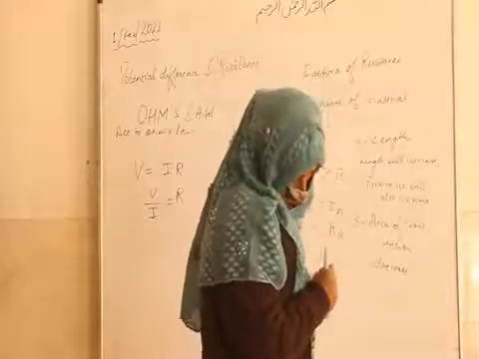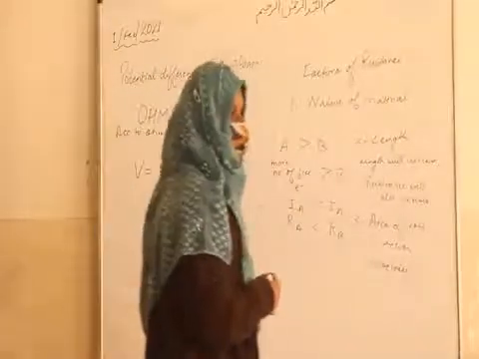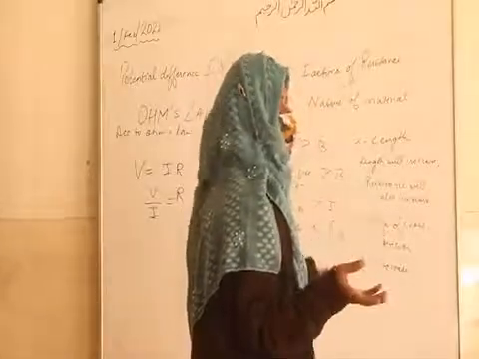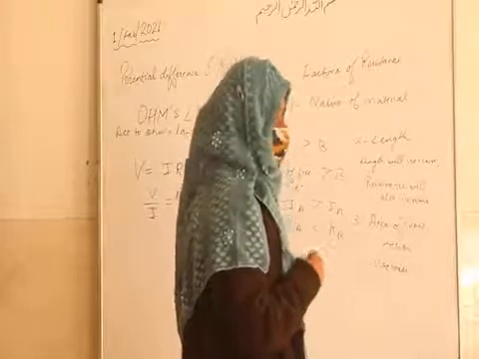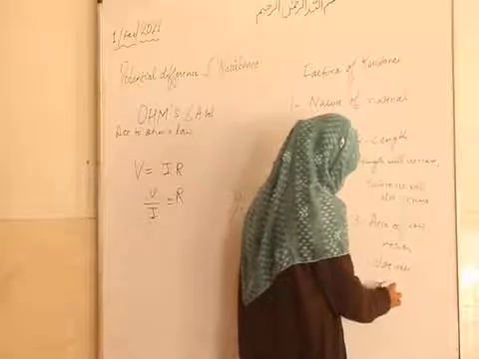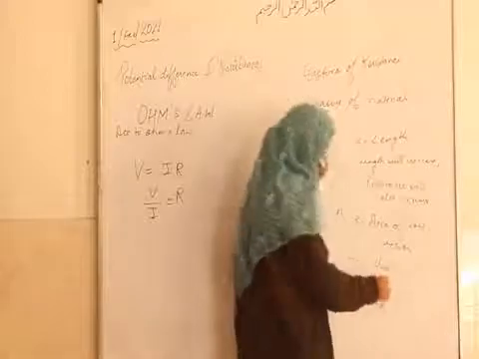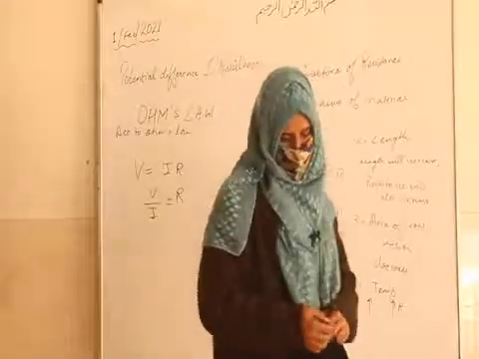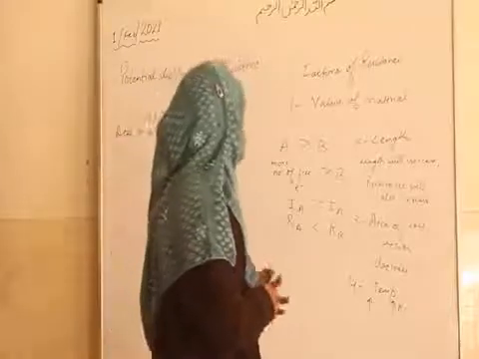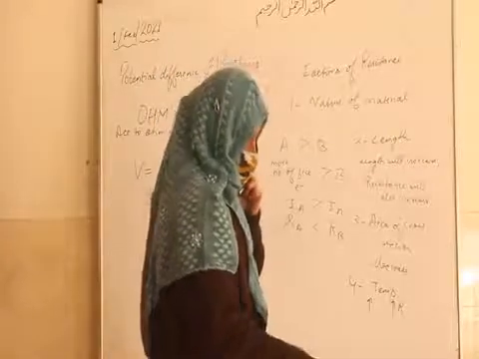Fine. Next is temperature of the conductor. When you increase the temperature, more free electrons start moving, and it results in an increase in the resistance. If temperature increases, then resistance also increases. So these are the four factors on which electrical resistance depends: nature of the material, length, area of cross section, and temperature. If you have confusion about any factor, just tell me. Just read this whole paragraph.